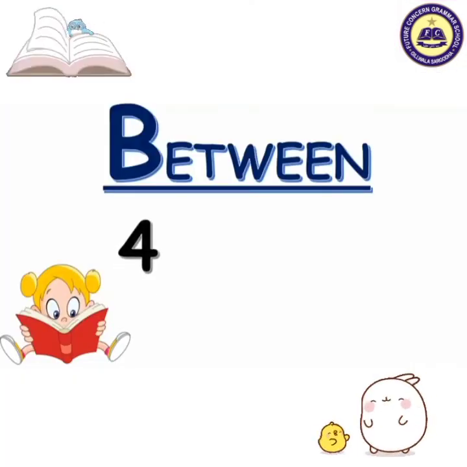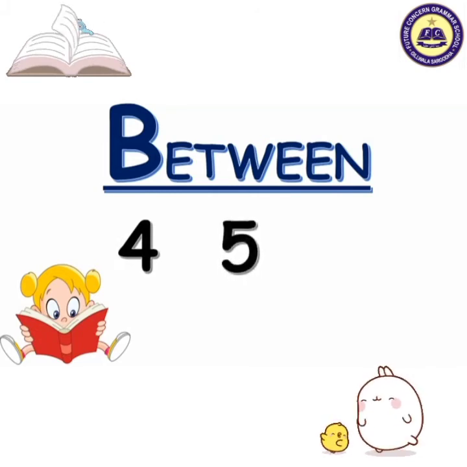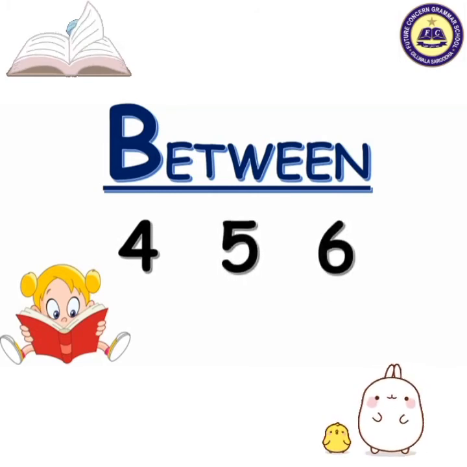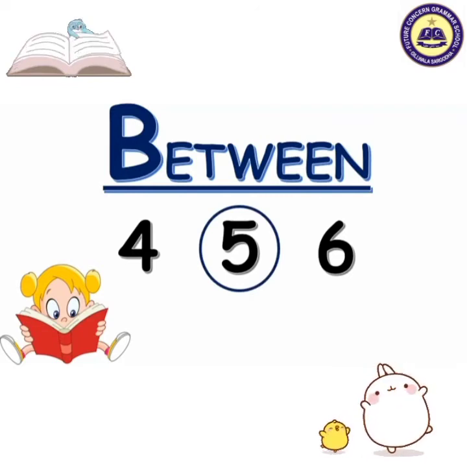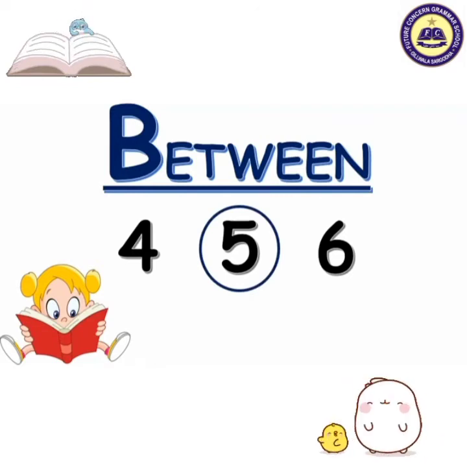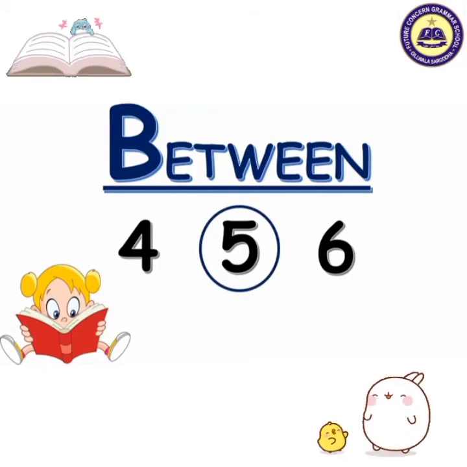For example, here are the numbers 4, 5 and 6. The number 5 is between 4 and 6. यानी जो नंबर 5 है वो हमारे पास 4 और 6 के दरमियान में है.